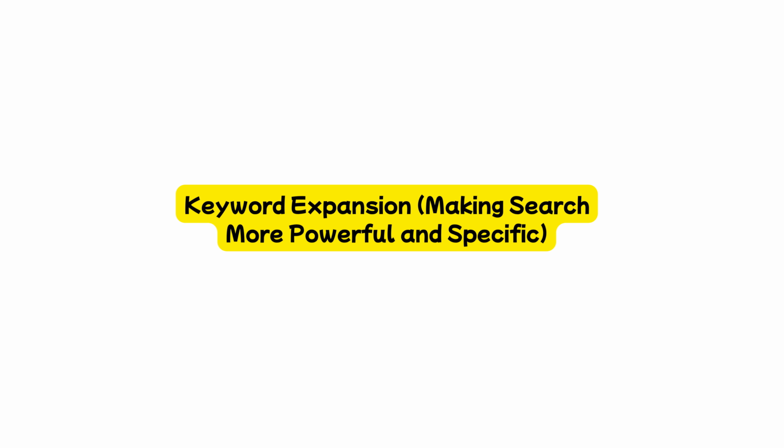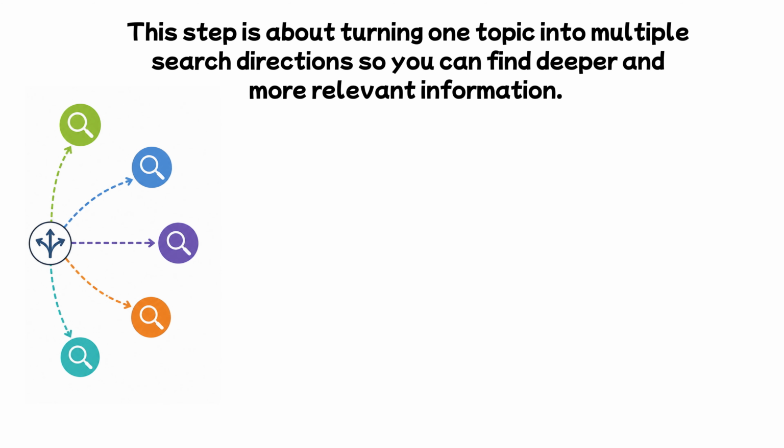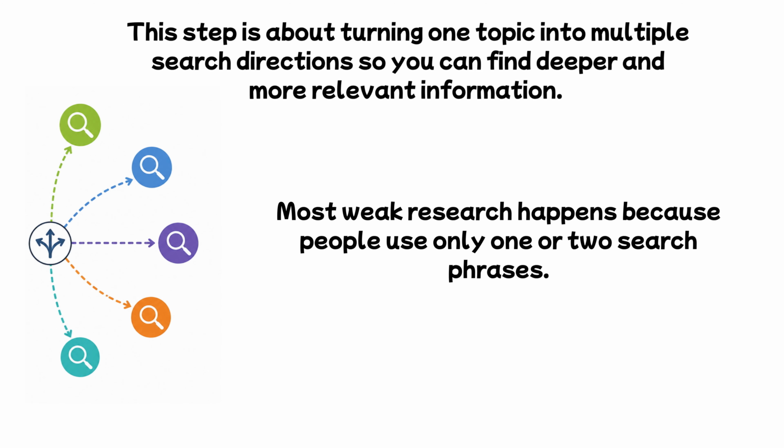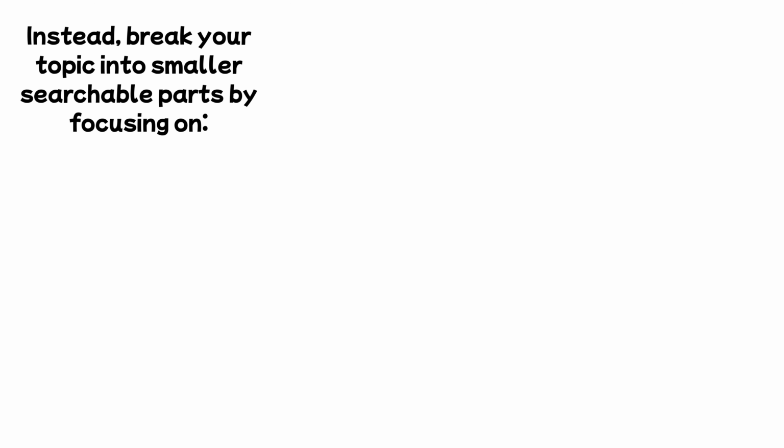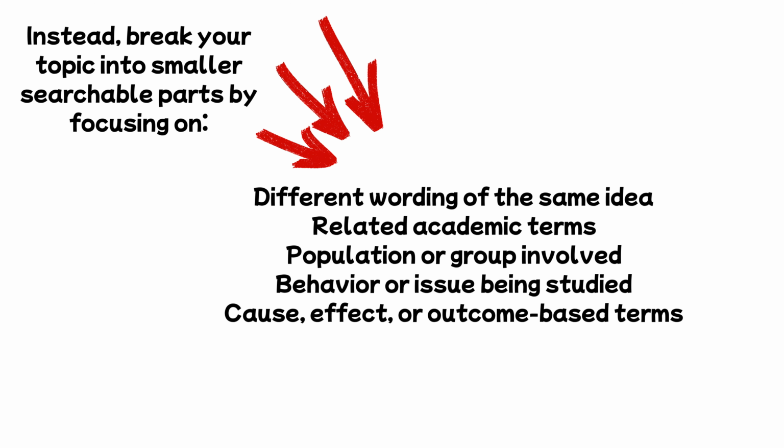Keyword expansion, making search more powerful and specific. This step is about turning one topic into multiple search directions so you can find deeper and more relevant information. Most weak research happens because people use only one or two search phrases. Instead, break your topic into smaller searchable parts by focusing on different wording of the same idea, related academic terms, population or group involved, behavior or issue being studied, and cause, effect, or outcome-based terms.